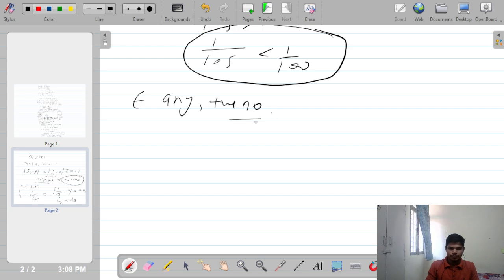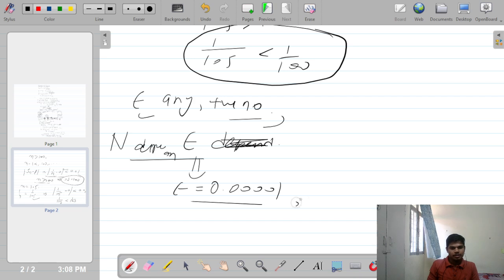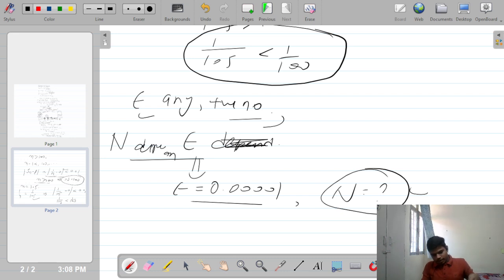Epsilon is any positive number you take, and the stage depends on epsilon. If you change epsilon, say you took epsilon 0.01, and if you take 0.0001, then your stage is different. So always you can calculate the stage. Okay, I hope you got the idea.